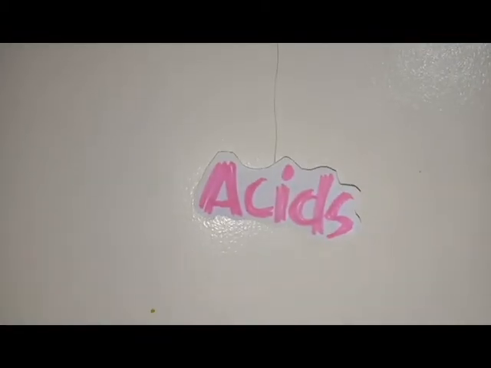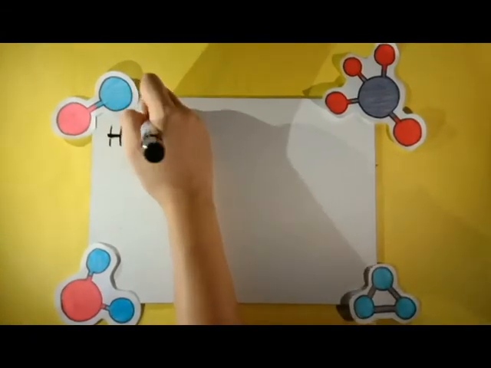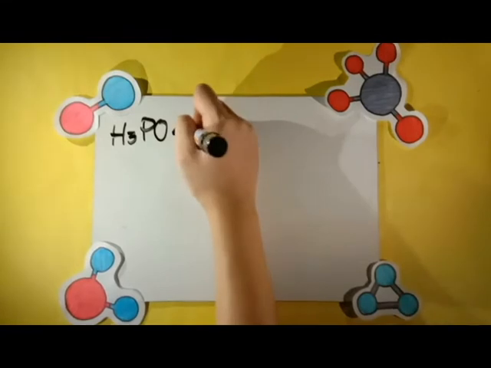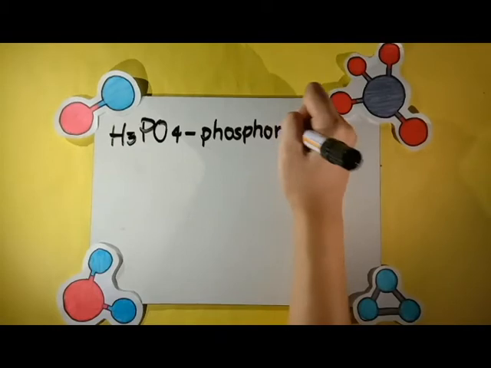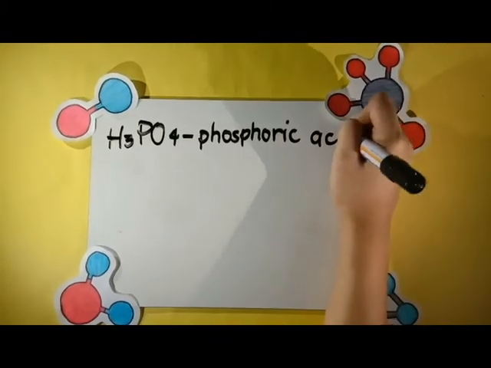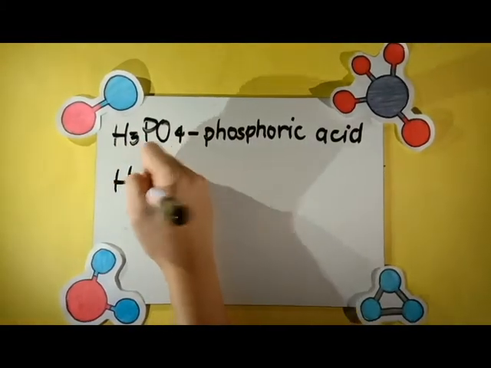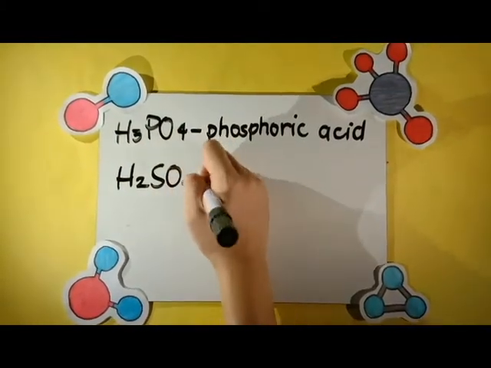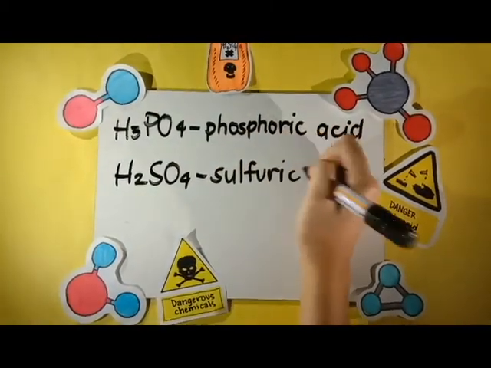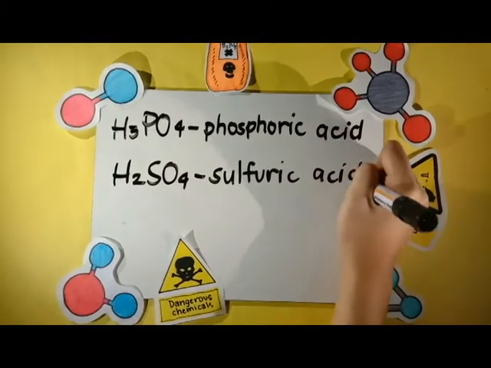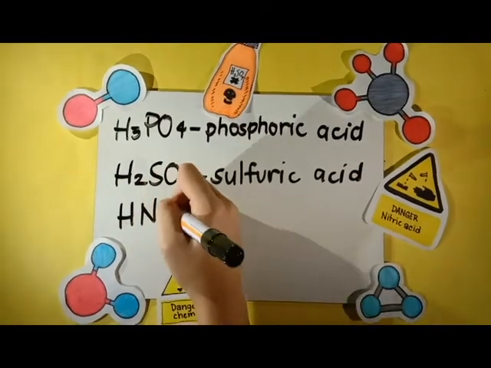Acids. Acid formulas often begin with hydrogen. Inorganic compounds containing hydrogen, oxygen, and one other element are called oxyacids. In naming these oxyacids, hydrogen is the first element in the compound's formula, so you don't have to state it when naming the compound. The second part consists of a polyatomic ion containing oxygen. To determine the acid, the polyatomic ion should be examined. It is modified in the following manner. -ate changes to -ic, while -ite changes to -ous.